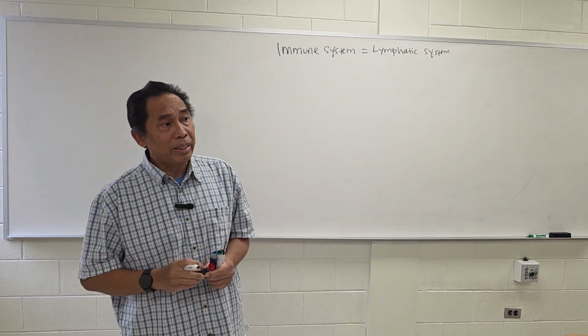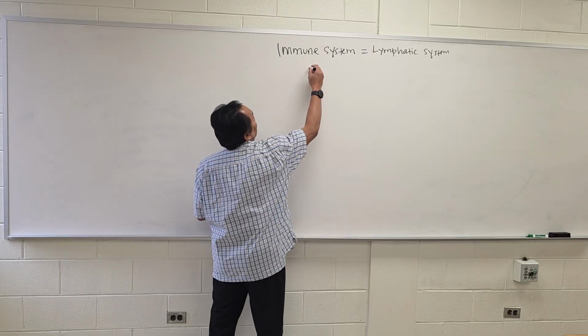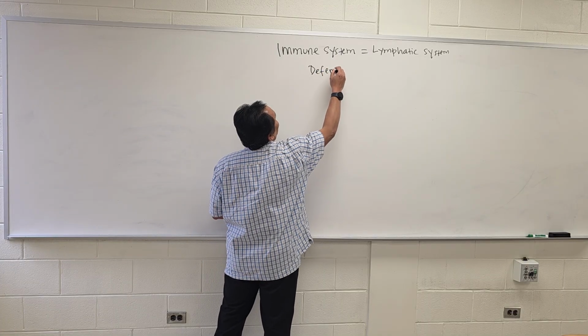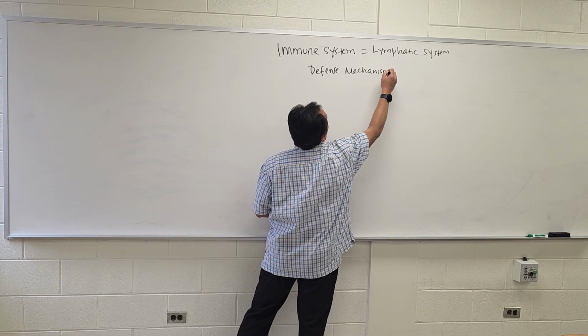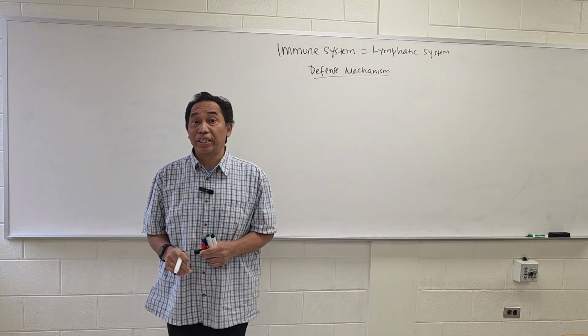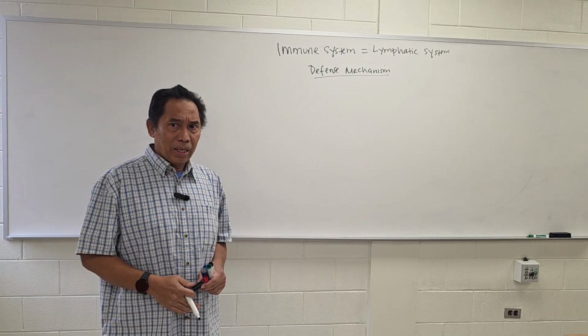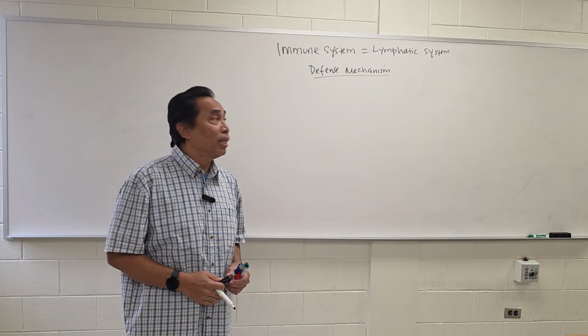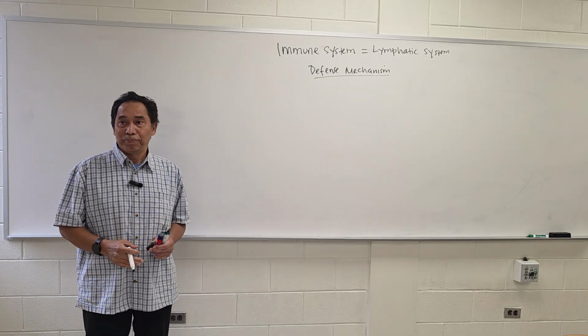So this system is actually our defense mechanisms, okay, against the infectious disease. So that's the immune system or the lymphatic system, which is actually our defense mechanism.